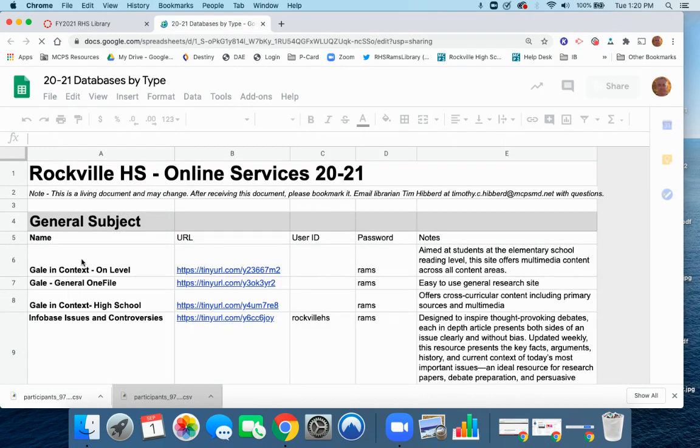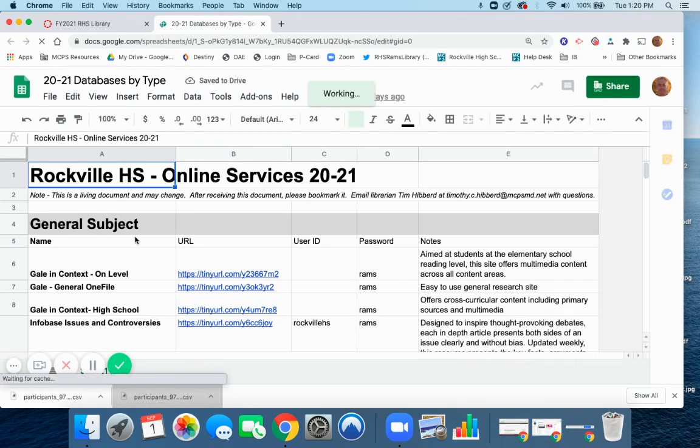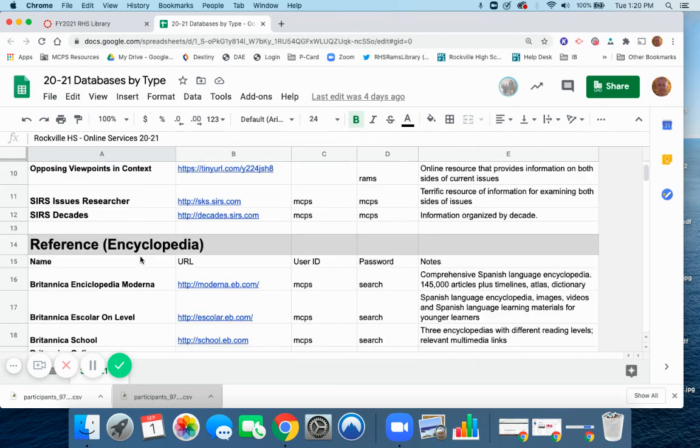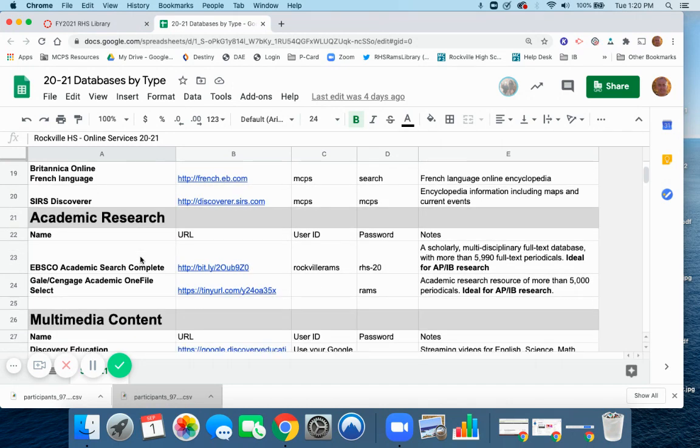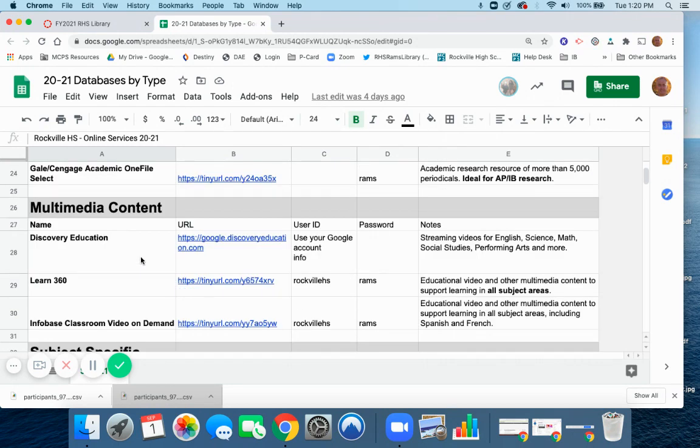You may notice right here on this document, there's a gray bar all the way across, and this one says general subject. What we've done for you is we've taken the 30 or so databases and we've organized them by subject instead of just straight alphabetical order. So if this computer behaves, we will take a quick tour down the document. It starts with general subject, and as we scroll down a little more, we go to your encyclopedia or reference databases, your academic research databases, multimedia content. That means a lot of video and some audio content.